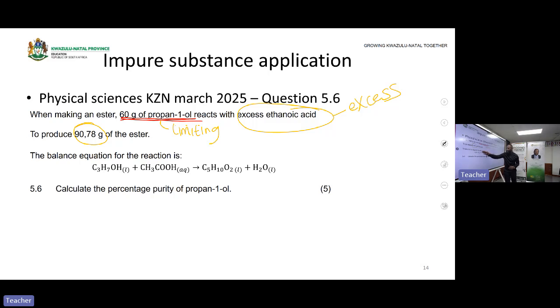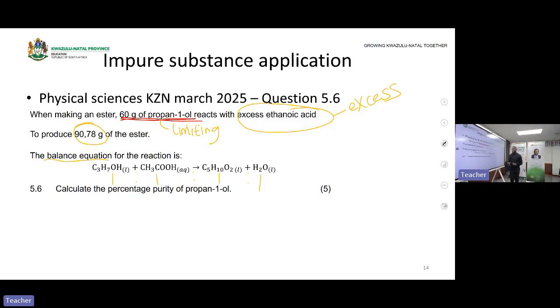This is the balanced equation. Remember, from the balanced equation, you take out a mole ratio. And you are always happy as learners when you read the words balanced equation. You don't even have to check it is balanced. You trust them. You then take out the mole ratio by taking the coefficient of each and every substance that is here. So what is the mole ratio here? It says 1 is to 1 is to 1 is to 1.